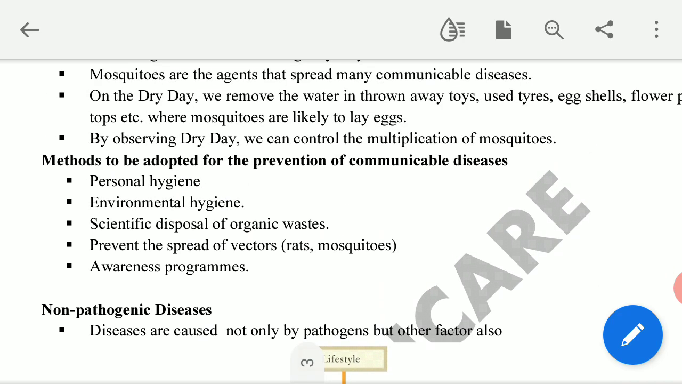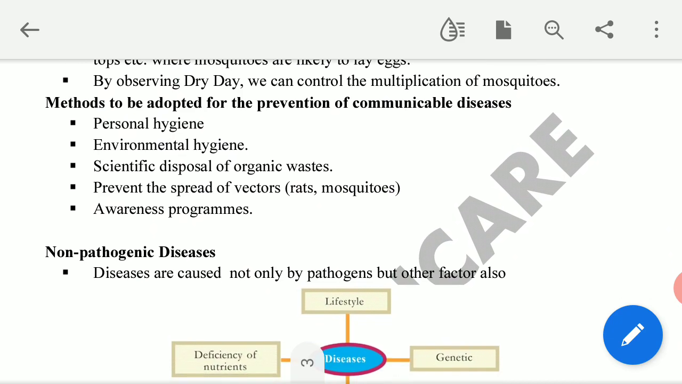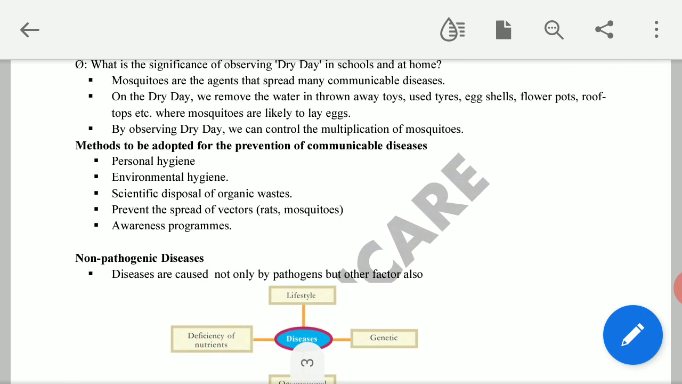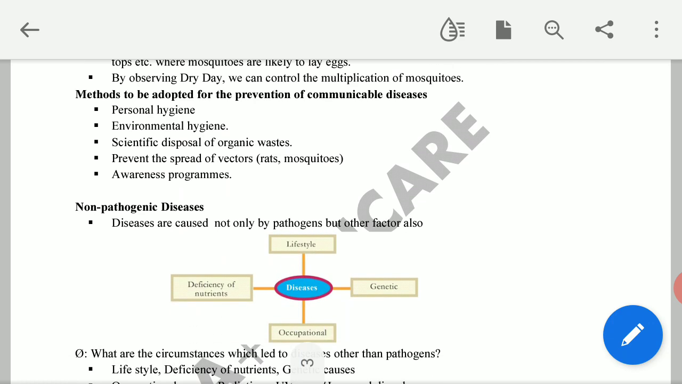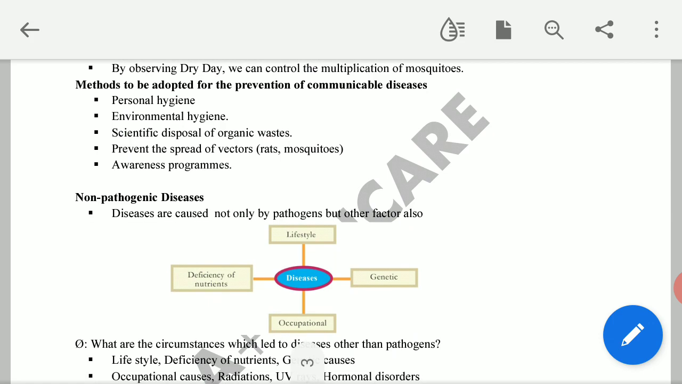Then we have to study about some non-pathogenic diseases. We discussed pathogenic disease. Pathogenic disease means disease which is caused by microorganisms or other worms. We learned bacteria, virus, fungus, then protozoa, then filarial worm causing disease. This is filariasis.